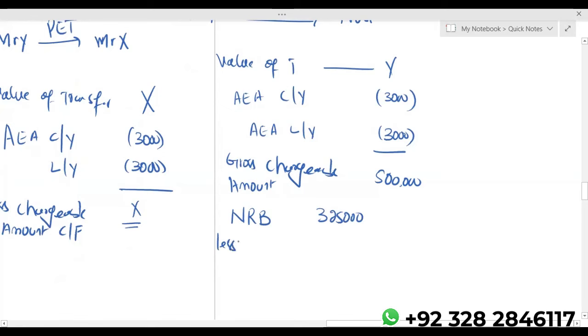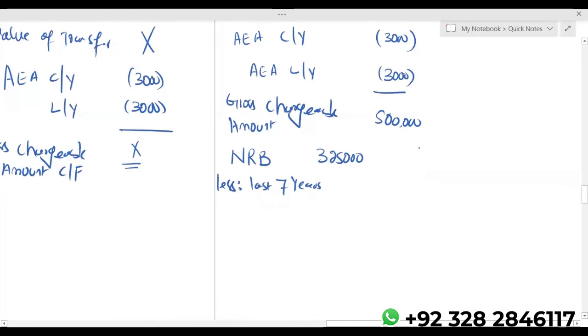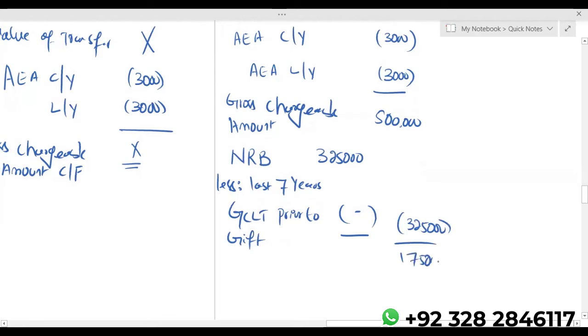From this nil rate band, I'll deduct the last 7 years gross chargeable transfer prior to gift. Assuming we do not have any chargeable lifetime transfer before this gift, then entire 3,25,000 is available. Your taxable amount becomes 175.